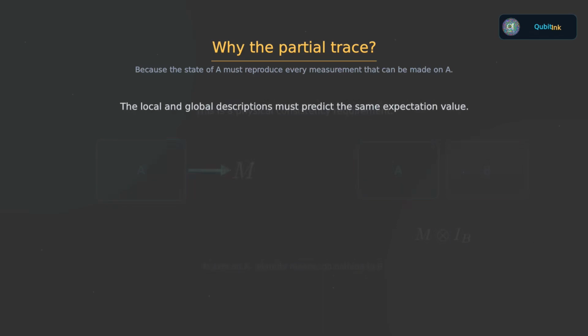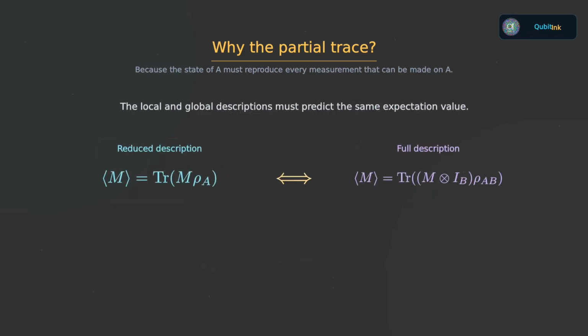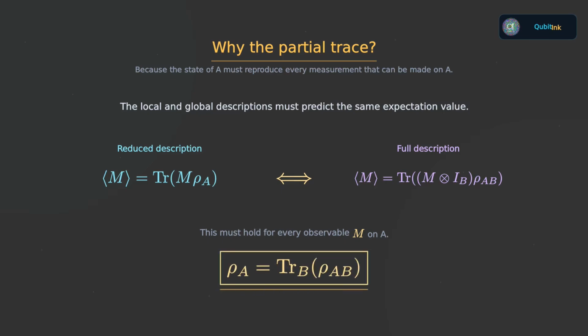Now physical consistency demands something very simple. The average value predicted for that measurement must be the same whether we calculate it using the reduced state of A, or using the full state of A and B. Using the reduced description, the average is the trace of M times rho A. Using the full description, the average is the trace of M tensor identity times rho AB. Those two numbers must agree for every observable M acting on A. And this is exactly what the partial trace guarantees. This is the real reason we use it.